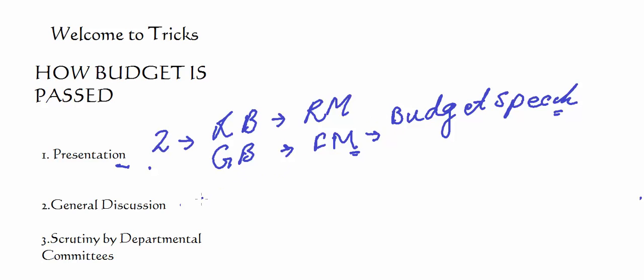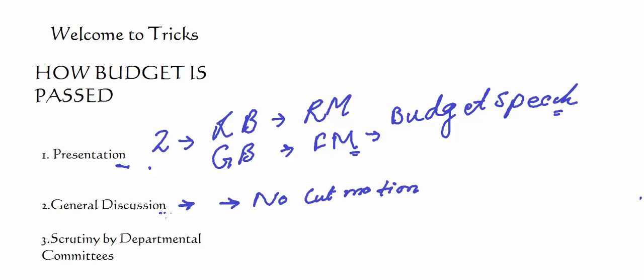Then in the next stage, after few days, general discussion takes place. In this general discussion, budget as a whole can be discussed or any question can be raised. However, no motions are introduced at this stage. No motions means no cut motion or anything takes place at this stage.